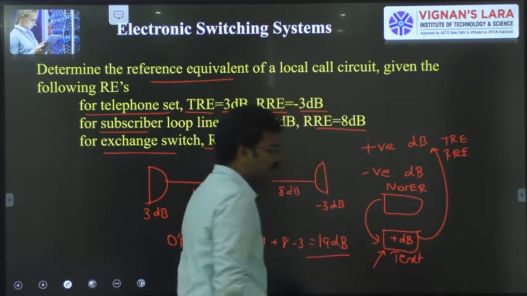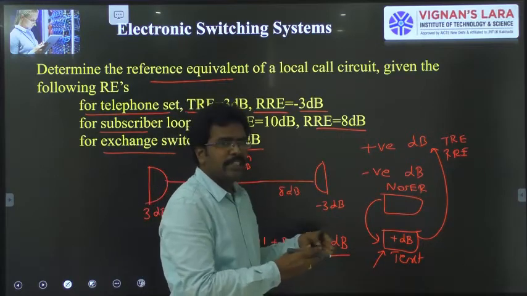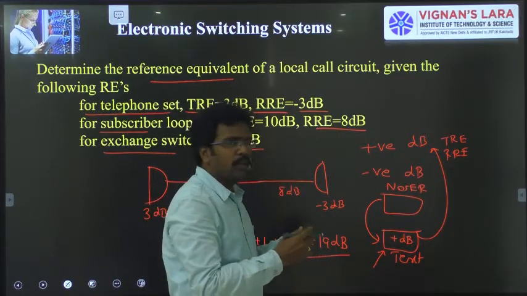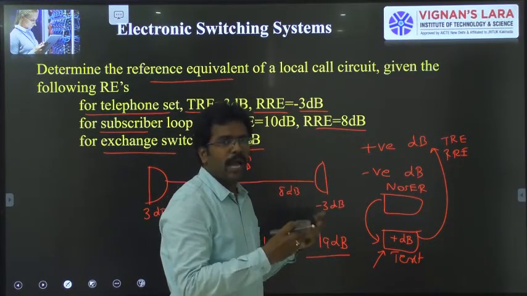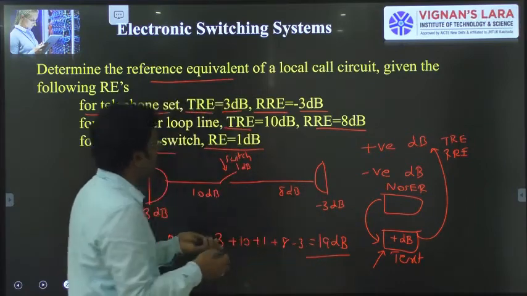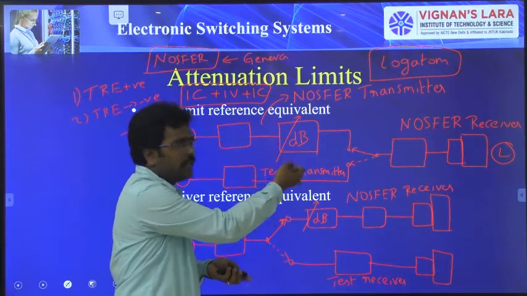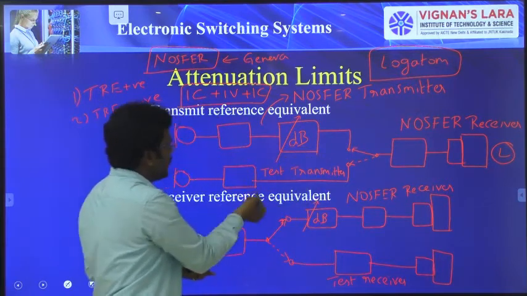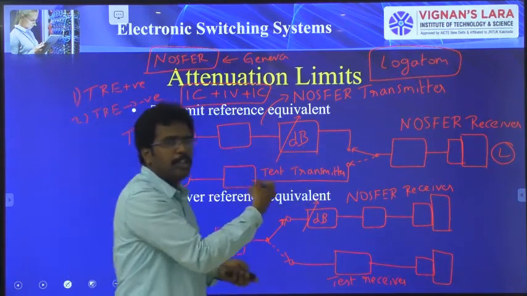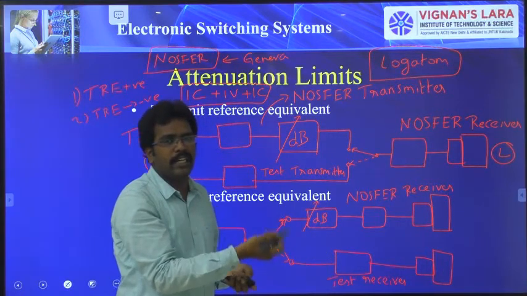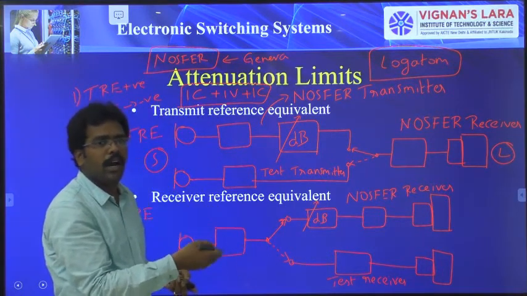To bring the test equipment standard to the NOSFER standard, we have to add 5 dB or some dB to the system. Then you can say that this test equipment is having a positive TRE or RRE.